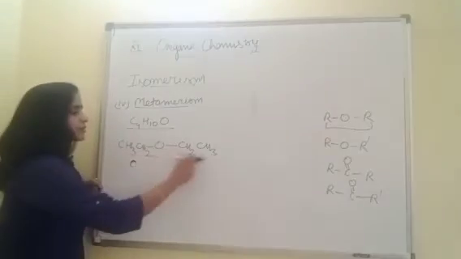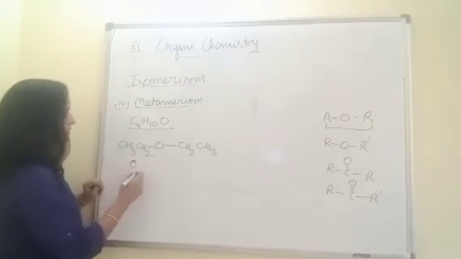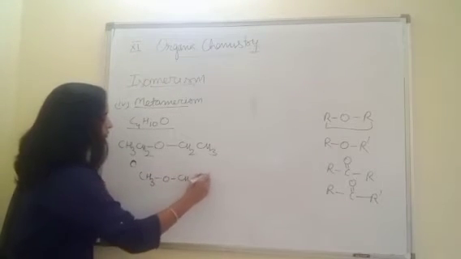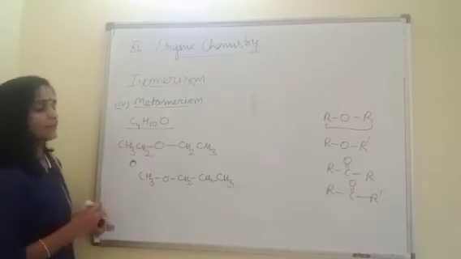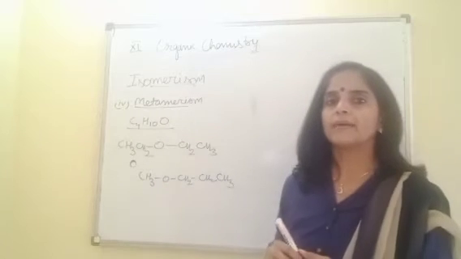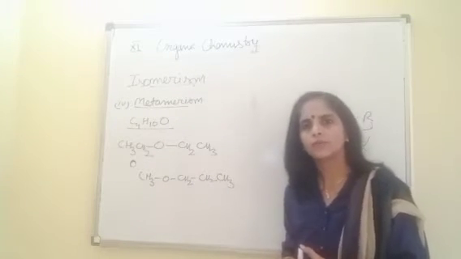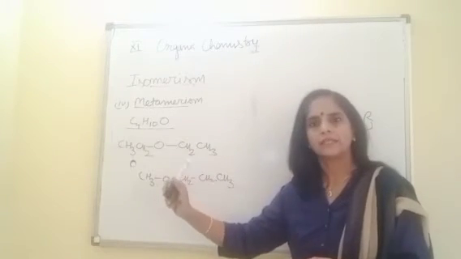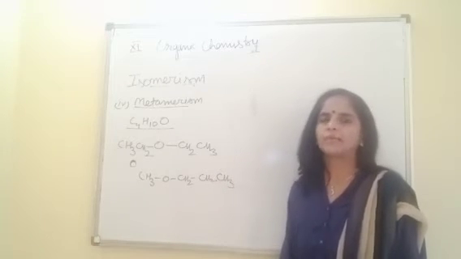Now redistribute this chain length. 3 plus 1, CH3OCH2CH2CH3. So these are metamers because what is the difference in these two metamers? Both chains bonded with the functional group are different. Both sides a 2 carbon chain here, and here a 1 carbon and a 3 carbon chain. So this is the meaning of metamers.